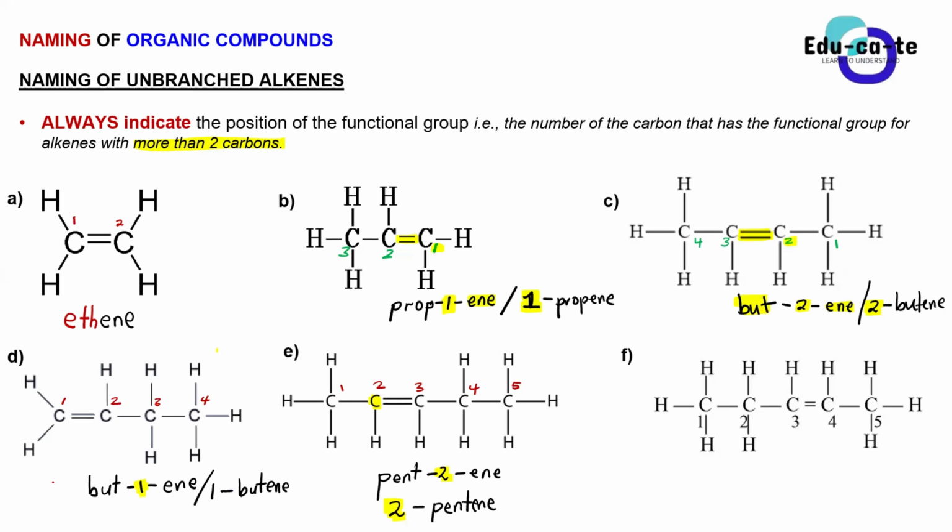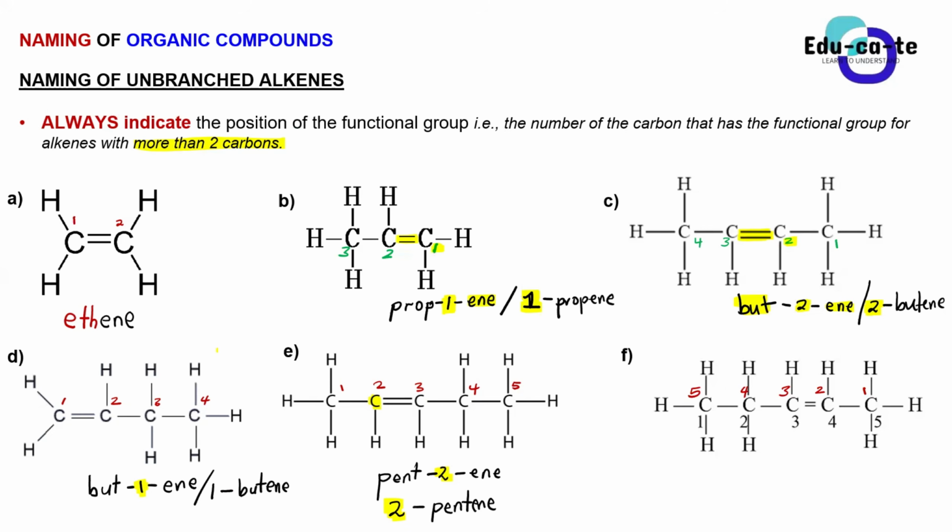Because we take the shorter number, when we come from right to left, we get the shorter number nearest to the double bond. Exactly. So we count from this carbon and say this is 1, this is 2, this is 3, this is 4, this is 5. So this is a wrong numbering that I used here. I just wanted to see if you guys could identify that in the first place.